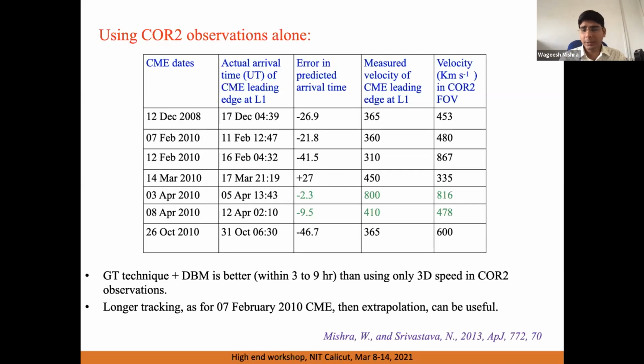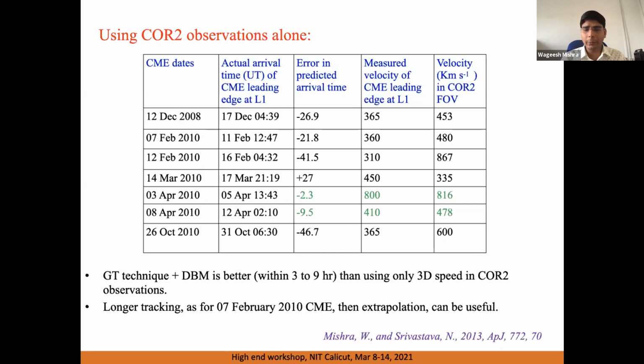This error is estimated based on the comparison between the predicted arrival of the CME at the Earth and the one measured from in situ observations, from the in situ spacecraft at the Earth. So we have the actual observations of the CME, and then we have the predicted arrival time from the remote observations and the model. If we compare the in situ observations with the predicted arrival time, we can know the error.